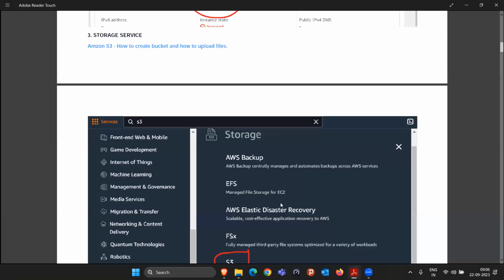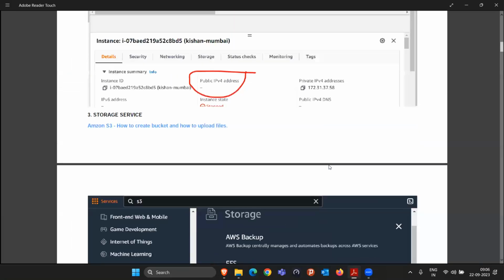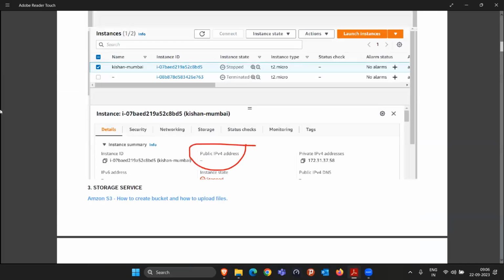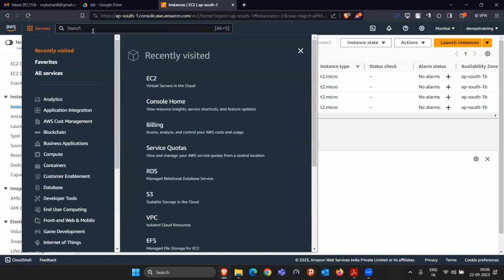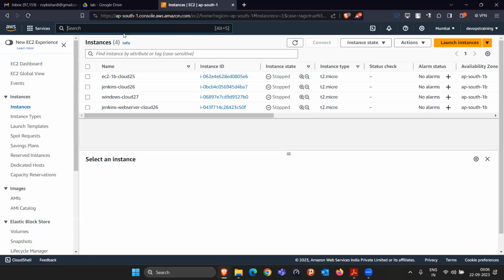Yes. Okay. So, in the last class, we discussed the Elastic IP and the launching of Windows. So, does anybody have any question on that? No questions. So, today we are going to start with the storage service.